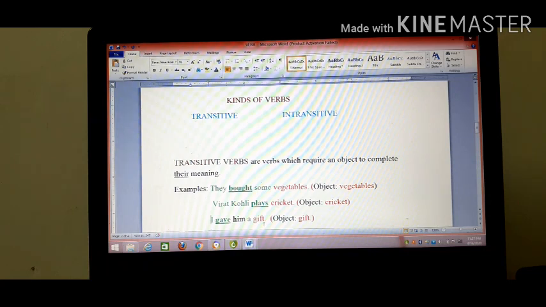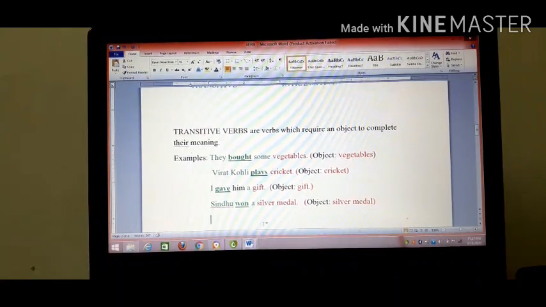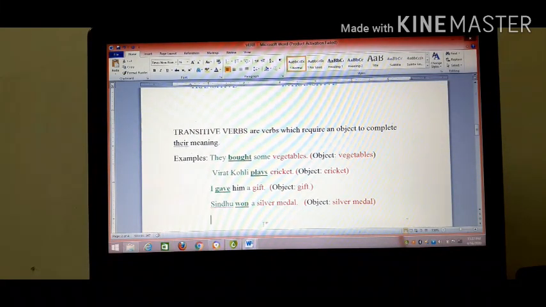Here, this vegetable word is the direct object of the verb bought because it answers the question, what did they buy? Bought is a transitive verb because it has the object vegetables. Next, Virat Kohli plays cricket. What does Virat Kohli play? Cricket. So, the verb is plays and the object is cricket.